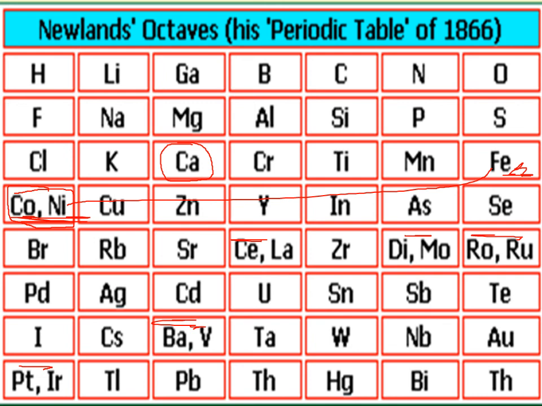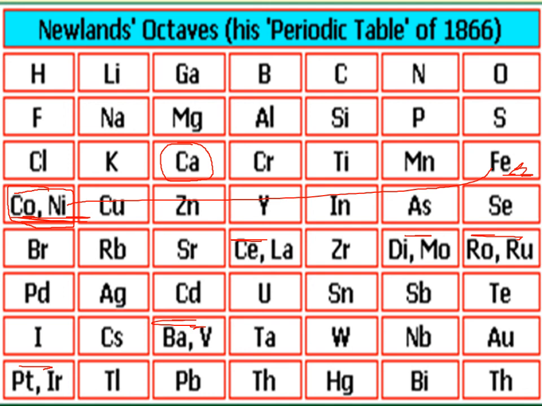The next drawback: iron has properties similar to nickel and cobalt, and yet was very far from them. We can see this very clearly. Iron, cobalt and nickel, these three elements have similar properties, and according to Newland's rule they should have been placed in the same group.